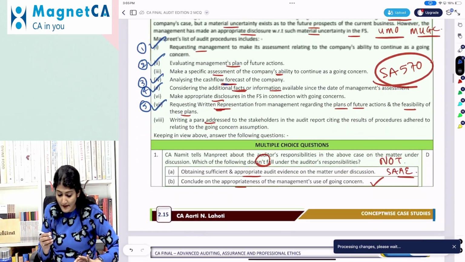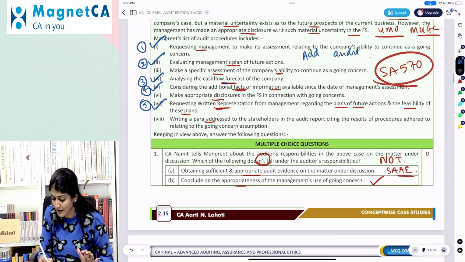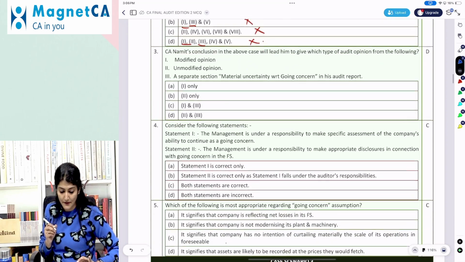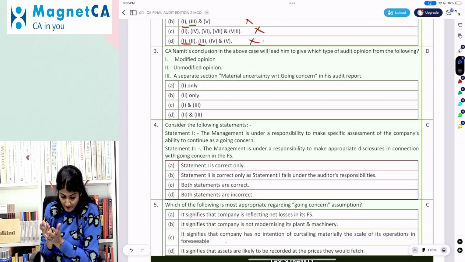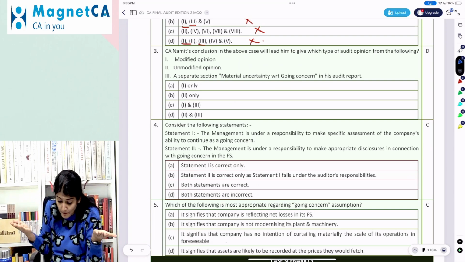Basically these are the additional audit procedures when there is a significant doubt regarding the entity's ability to continue as a going concern.